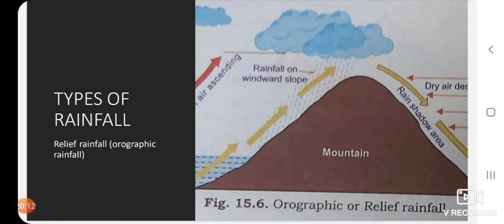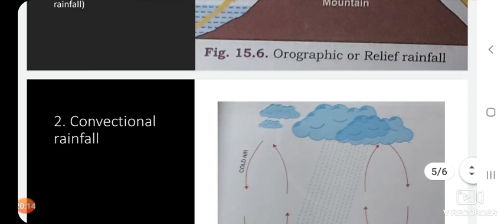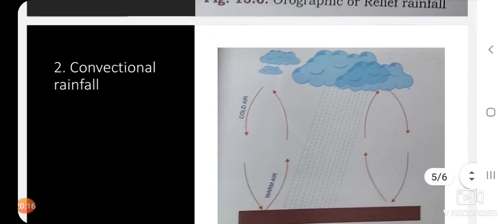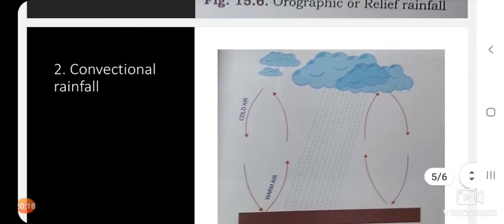The next type of rainfall, as I have already explained, is convectional rainfall, which occurs in the equatorial region. In the daytime there is a hot and humid climate, but at around 4 o'clock in the evening there is a 4 o'clock shower. Definitely there is heavy rainfall with thunder and lightning.